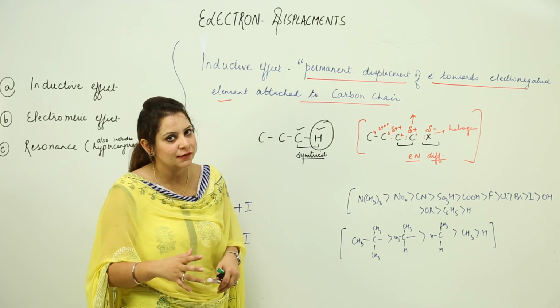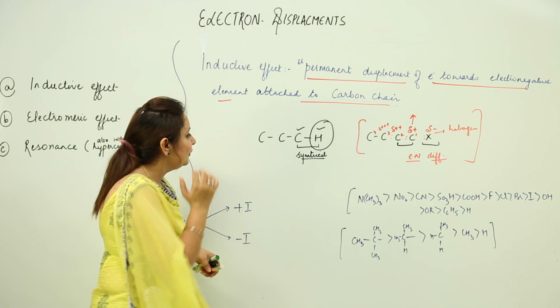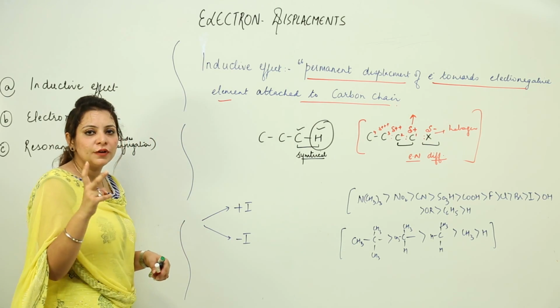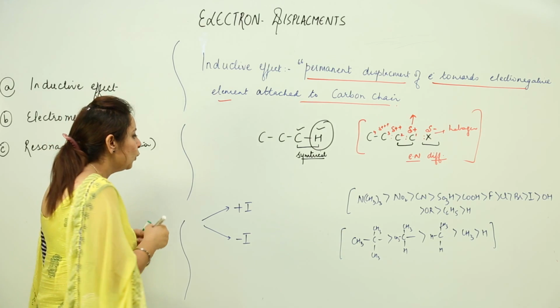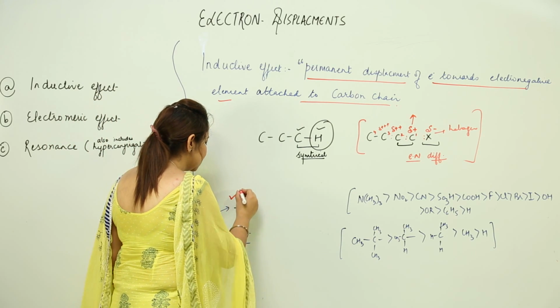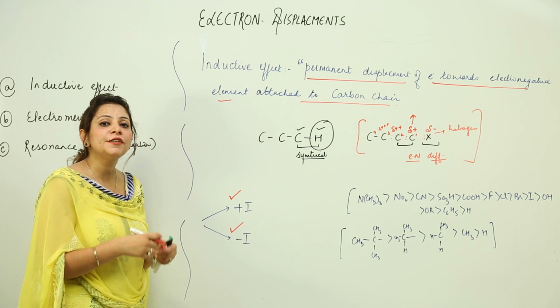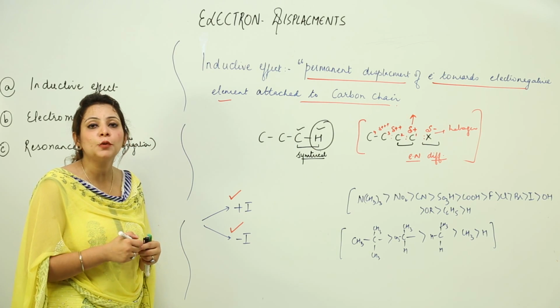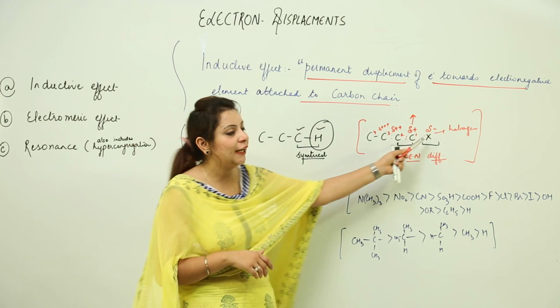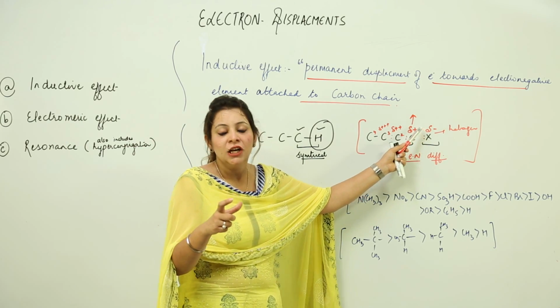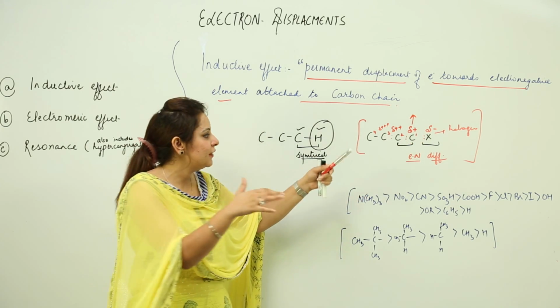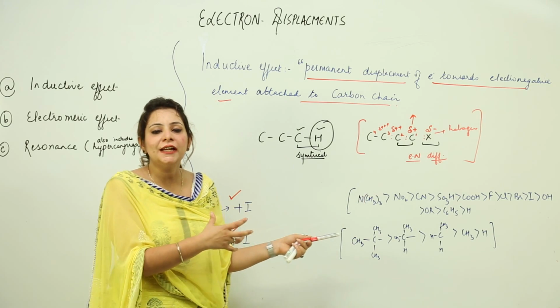Now we have seen that we have two types of inductive effect. One is the plus I effect, the other is the minus I effect. Now what is the difference between these two effects? It depends upon the group which is attached to the end of the carbon chain. Like if the group is X, it is showing the minus I effect.